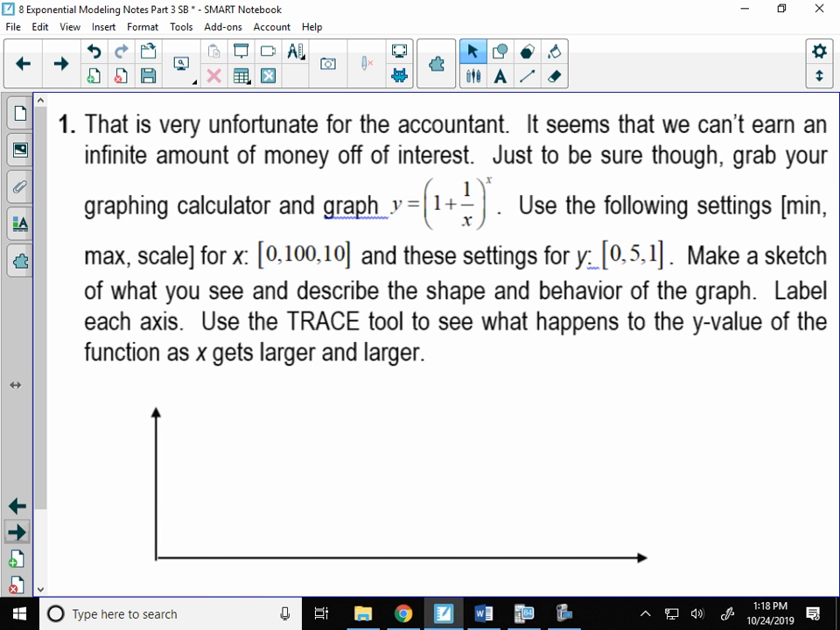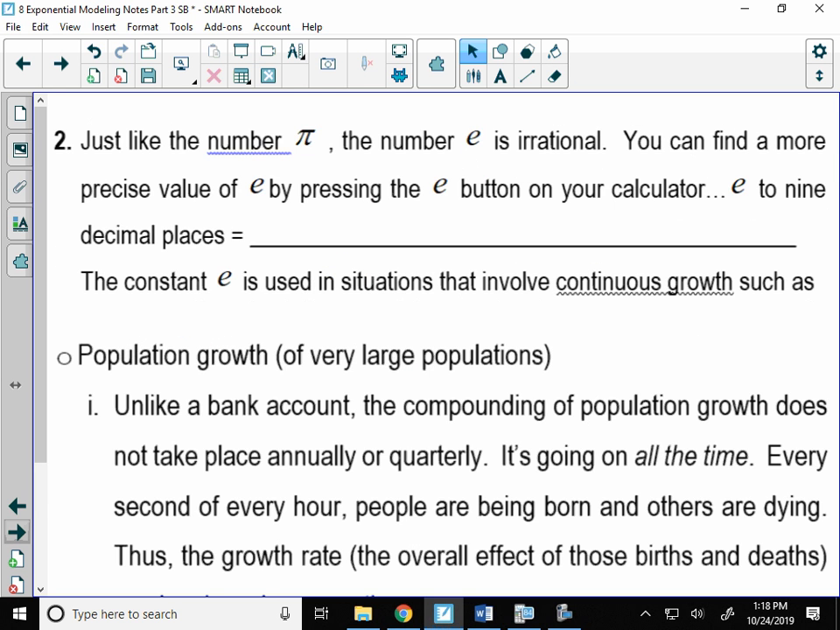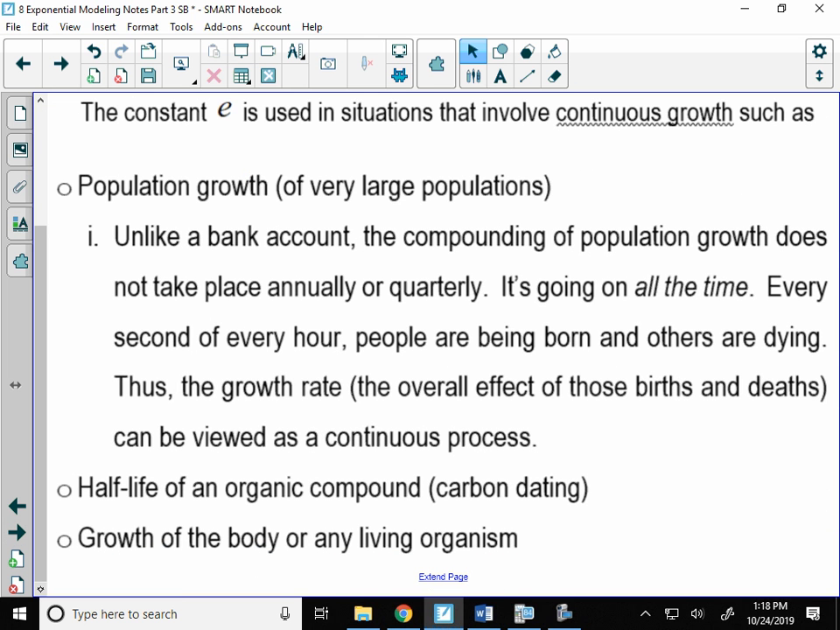All right, so here's what we did with our graph. The reason we're doing E is, does that kind of make sense, from our table, that there's a limit to how much interest this accountant can make. Even if you charged interest infinitely, you won't make infinite dollars. So we come up with this new formula, which I'll show you in a minute, to talk about continuous growth.